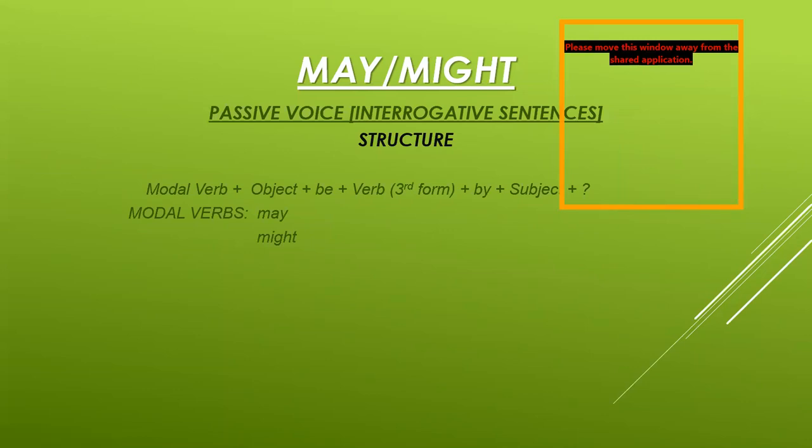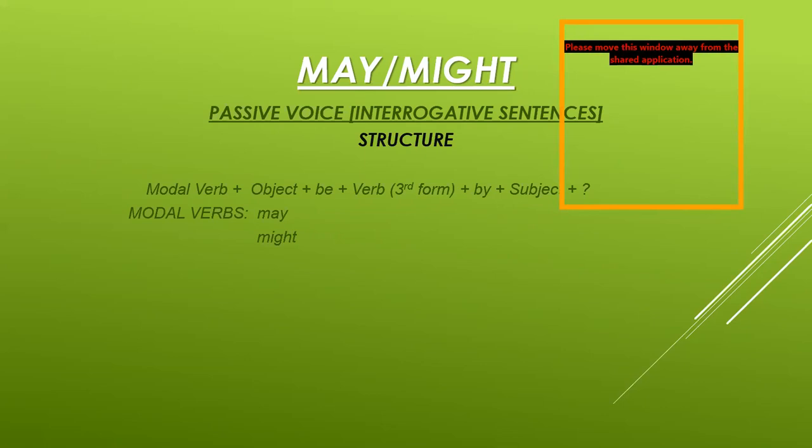Now I'm showing you the passive voice interrogative sentence structure. Remember, for passive voice there are four rules: object and subject interchange their places. It means for passive voice, the object comes in the beginning and the subject comes at the end. Another rule is that the third form of verb is always used for passive voice.